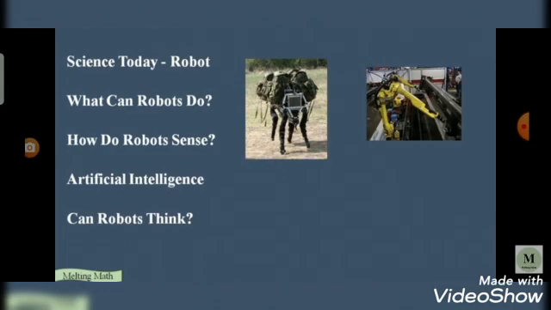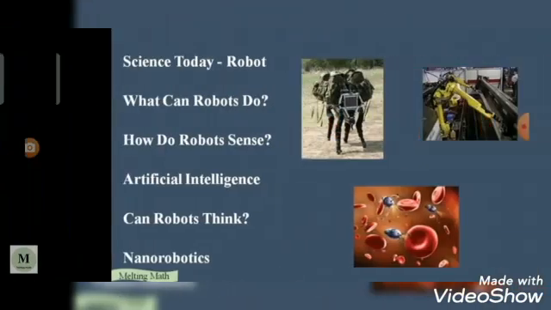The last one is, can robots think? Robots can think. They can play complex games such as chess better than human beings. But will a robot ever know that it is thinking? Humans are conscious. We know we are thinking, but we do not know how consciousness works. We do not know if robots can ever be conscious.